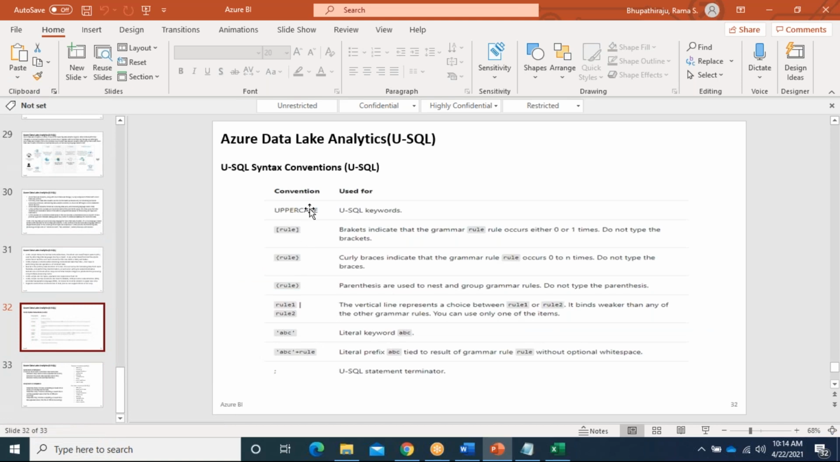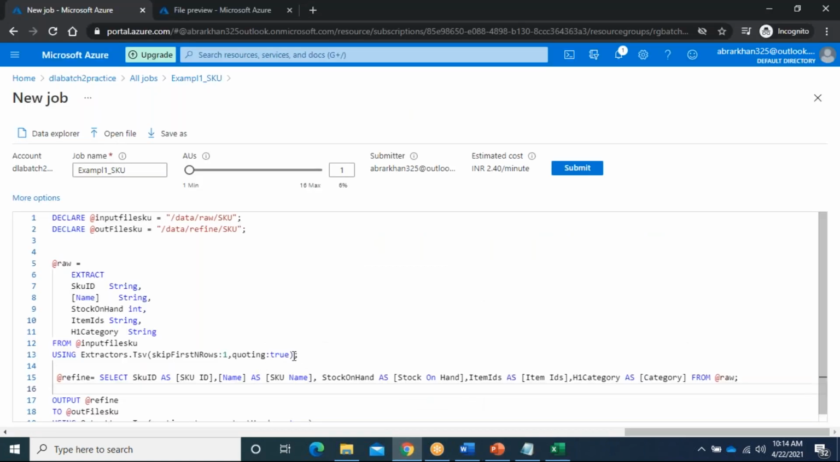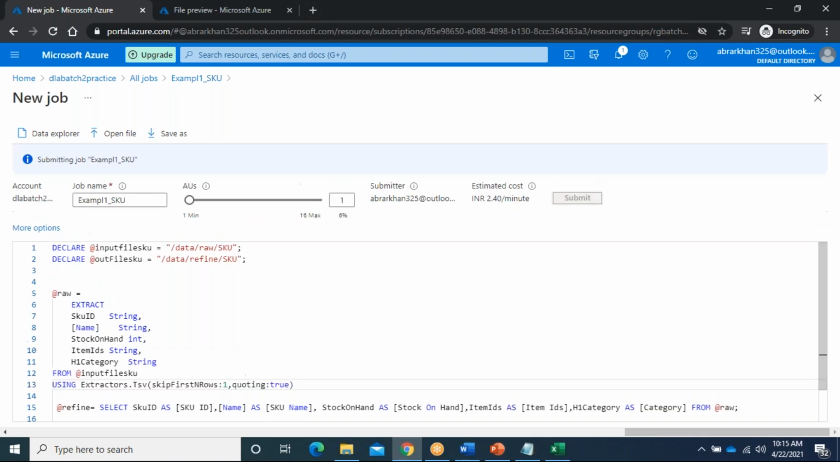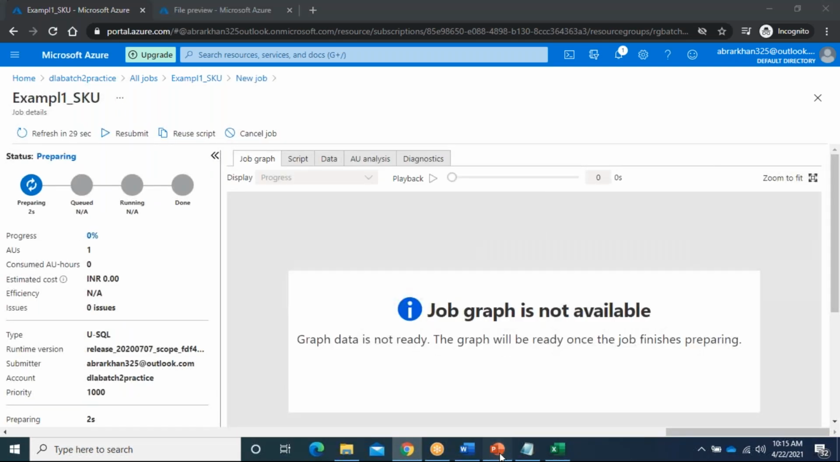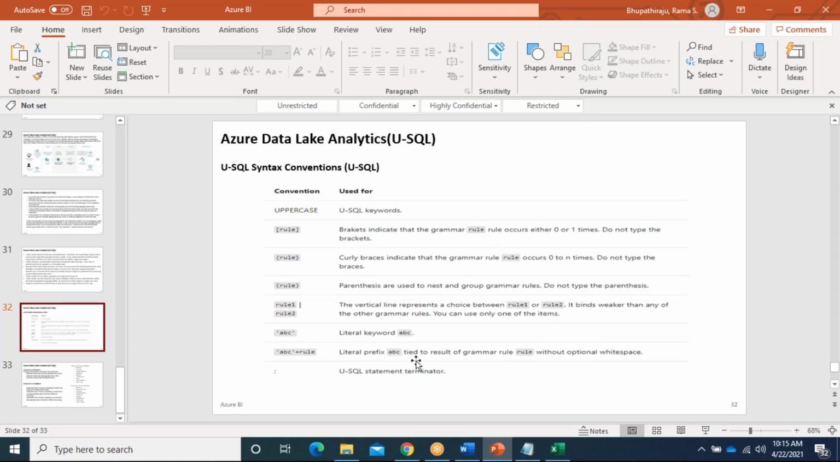Now coming to the next, this is the syntax of how we need to use it. If you see how we end every statement, this is a must, otherwise it will give an error. We need to end every statement with a semicolon. For example, if I remove this one, it will give an error. I will show you. Meanwhile, here you can see literal prefix usage, that keywords are uppercase, and the rules for line breaks.